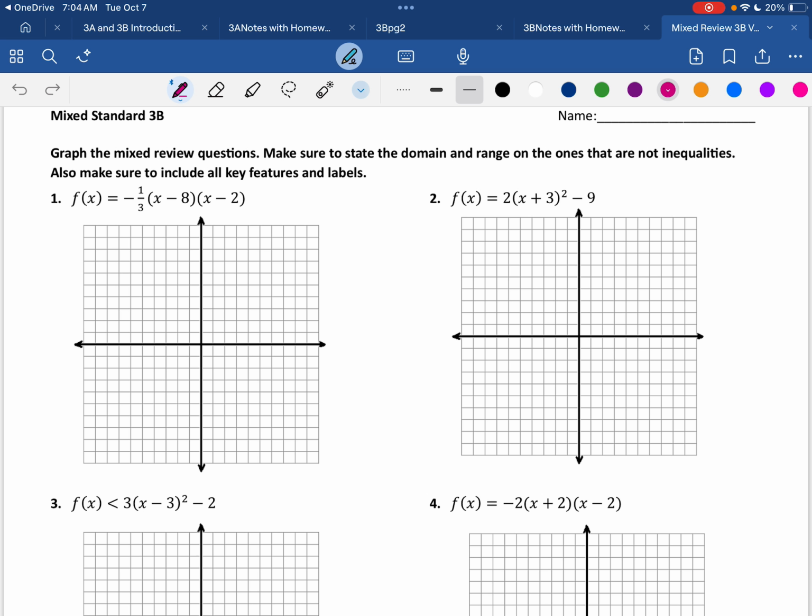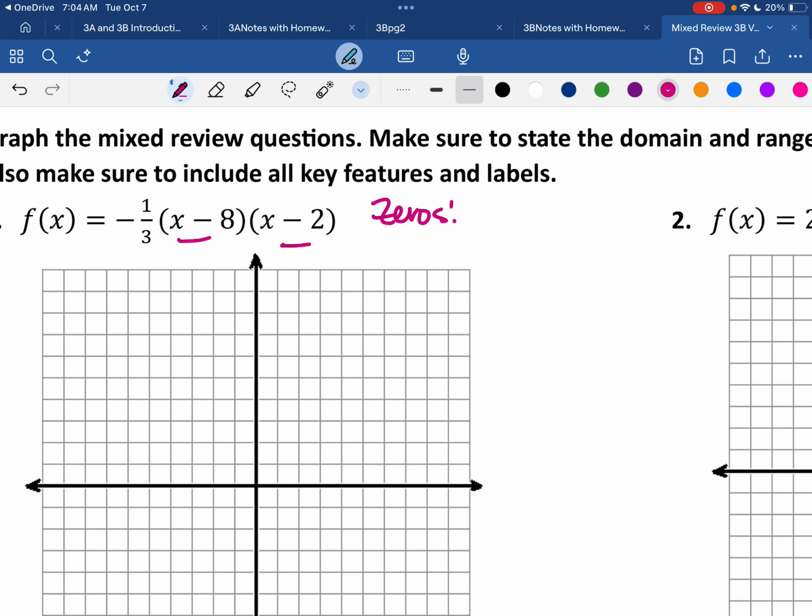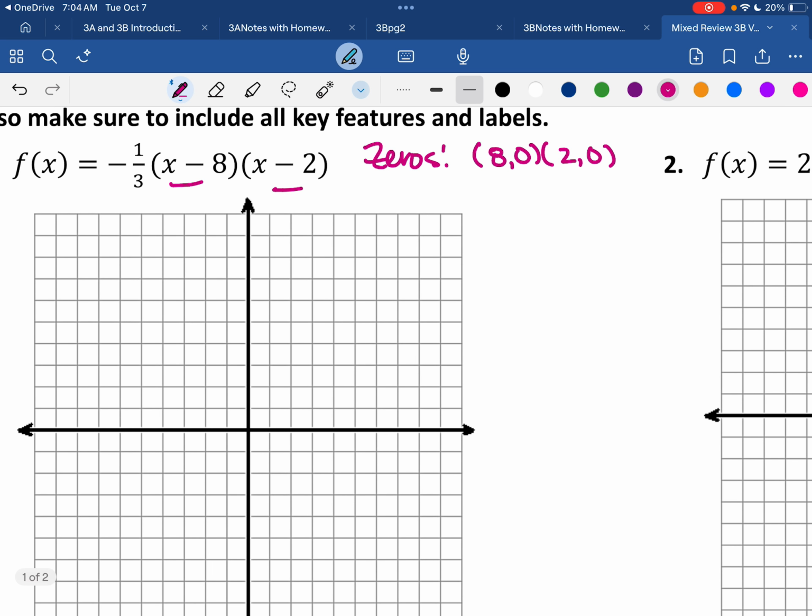Since it is in factored form, we're going to find zeros first. We're going to take the values inside the parentheses and write down the opposite of them. So I'm going to go 8, 0, and then 2, 0, and I'm going to plot those. Okay. So 8 is here and 2 is here.